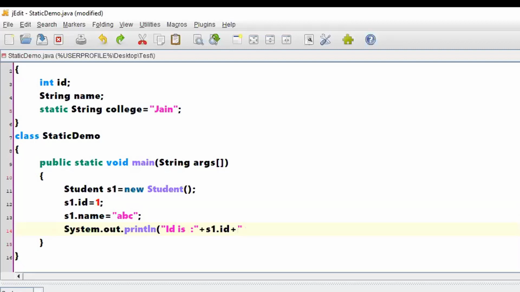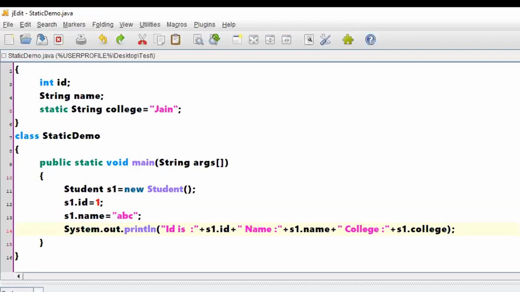Plus double quote, name colon double quote plus S1.name, plus double quote, college. Observe I have not initialized the value for the college colon plus S1.college.